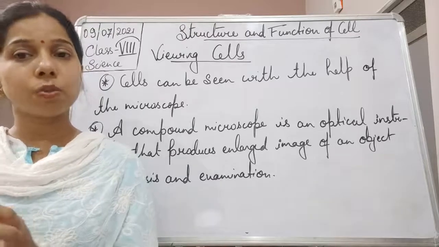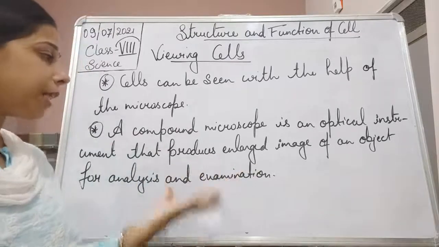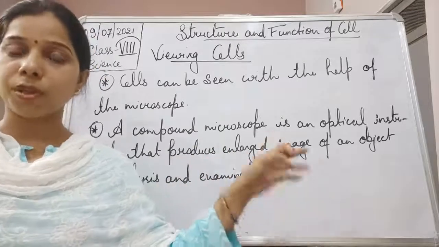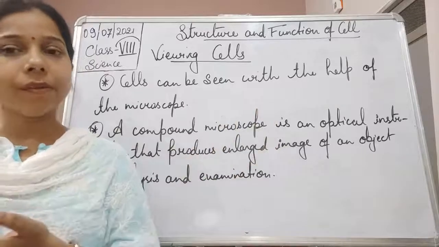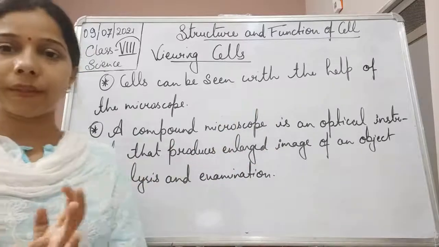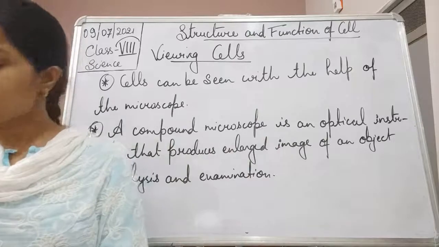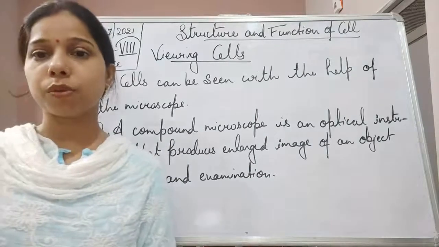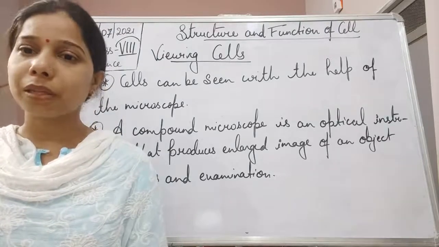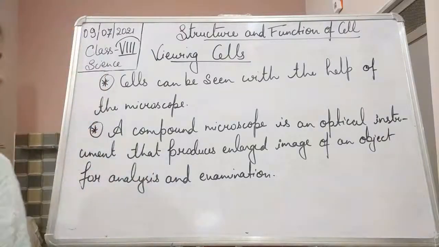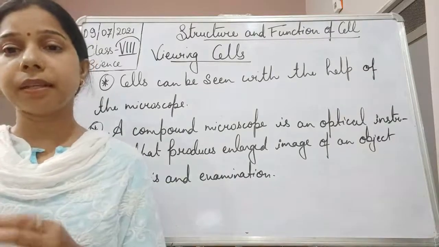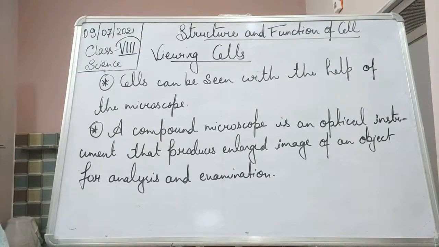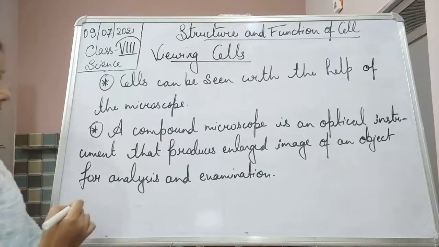It means what? It is an optical instrument. Basically, it helps in producing the enlarged image of the object which is kept there to examine it. Okay, so this is the role of the compound microscope. Let us see what the things involved in the compound microscope are, student. There is an eyepiece and an objective lens also. So two lenses are present.